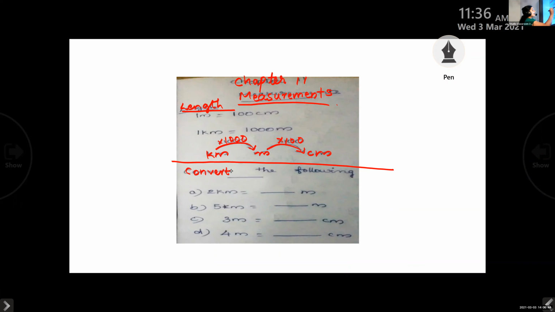Write, convert the following. Please write fast.